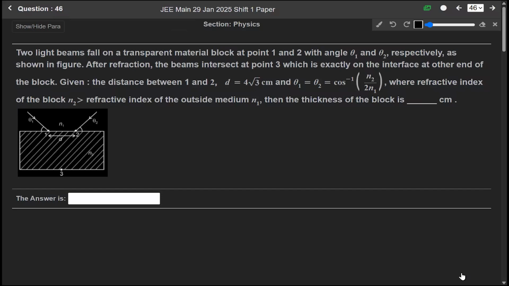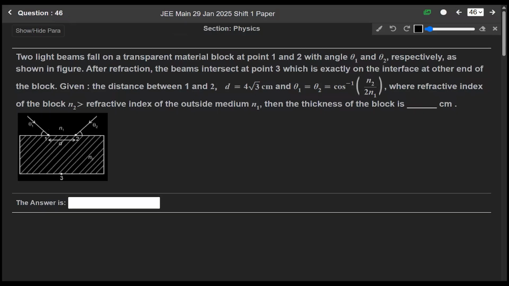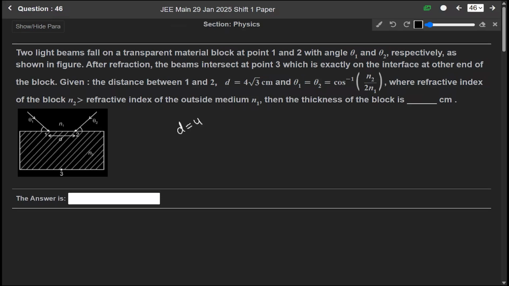Now, next question 46. Two light beams fall on a transparent material block at points 1 and 2 with angles theta 1 and theta 2 respectively. After refraction, the beams intersect at point 3, which is exactly on the interface at the other end of the block. We are given that the distance between 1 and 2 is d, and the value of d is 4 root 3 centimeter. These angles theta 1 and theta 2 are equal and are given as cos inverse of n2 over 2 n1, and the refractive index n2 is greater than the refractive index of the outside medium n1.